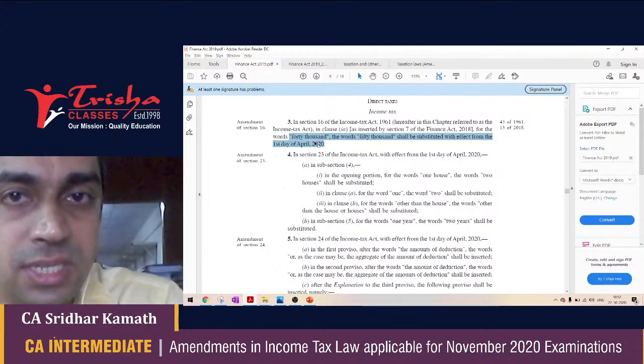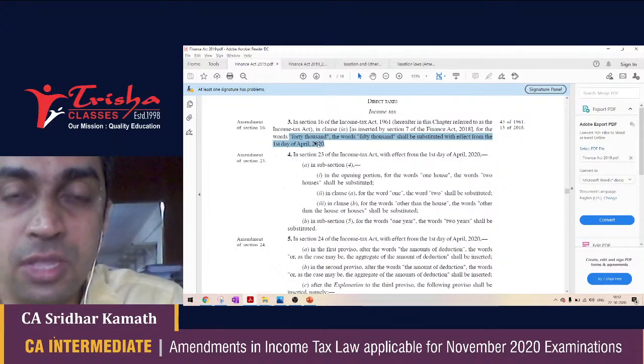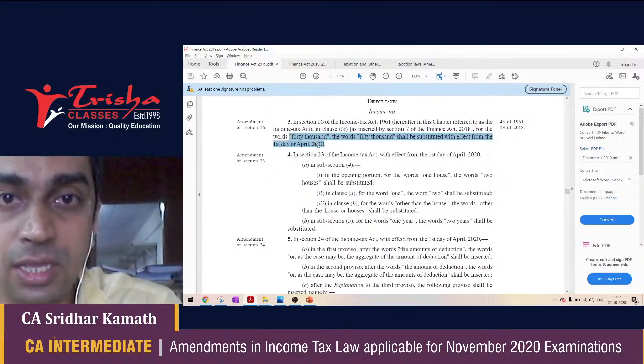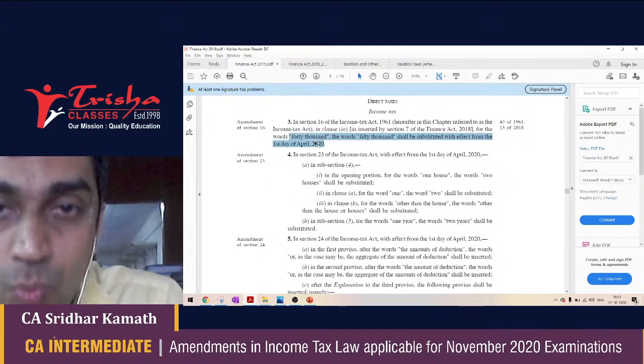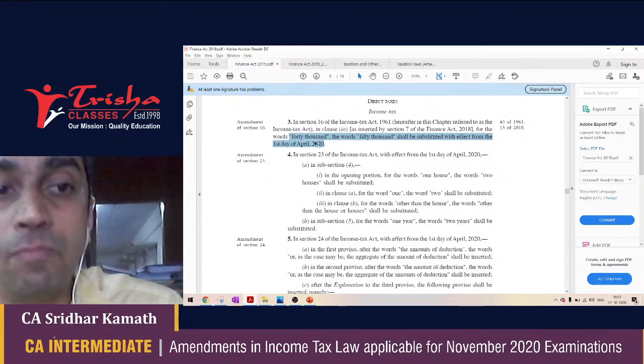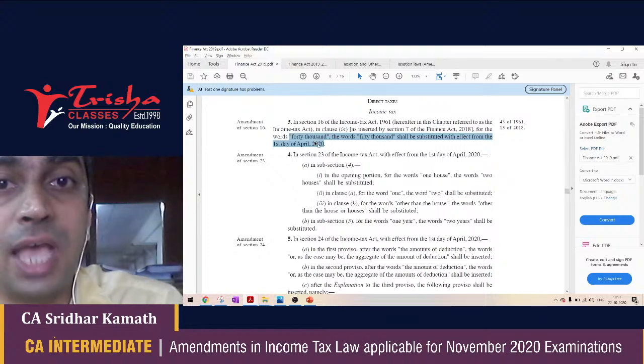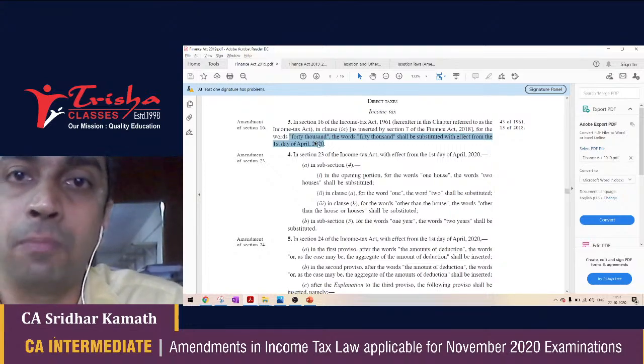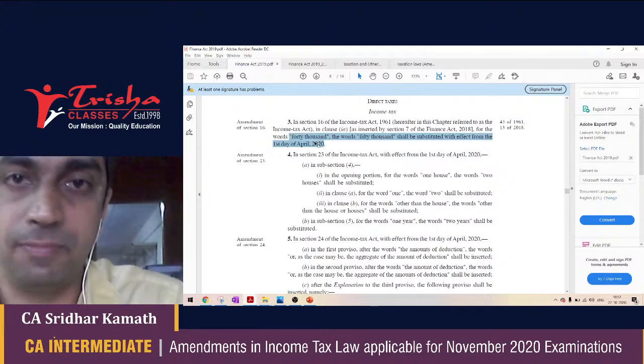So in my previous example where I own two houses, where in one my family and in the other my parents are residing, in this example now from AY 2021, both the houses can be treated as SOPs or self-occupied property, and the NAV from these properties can be treated as nil.